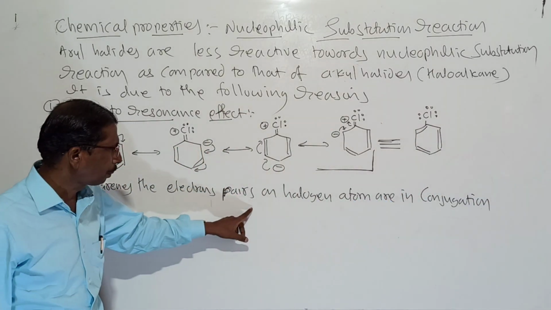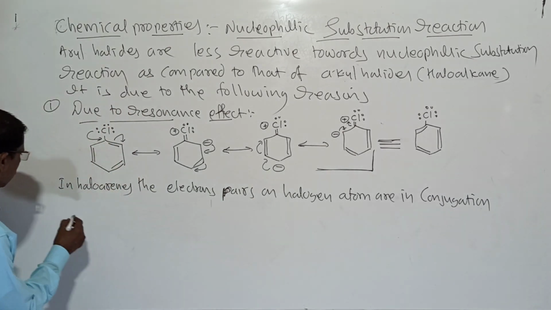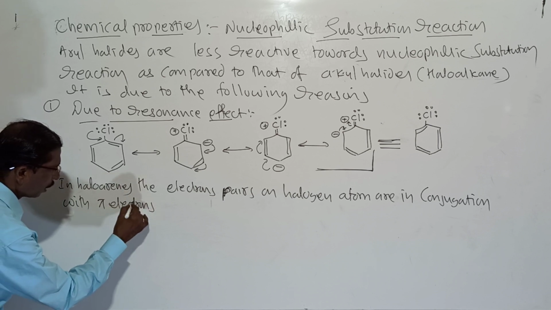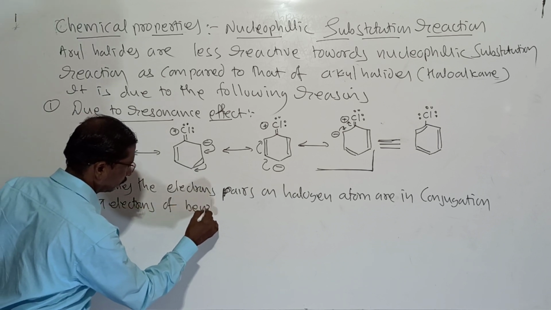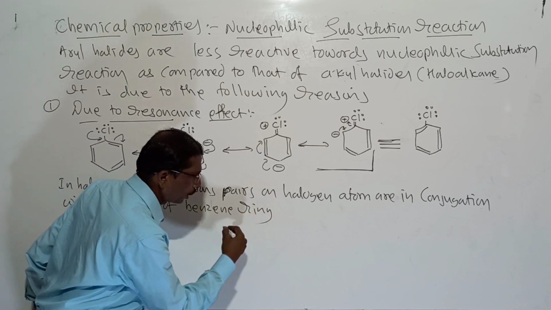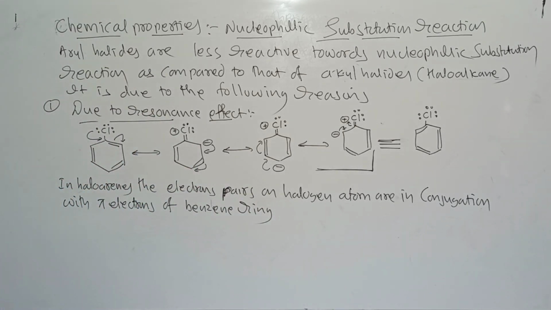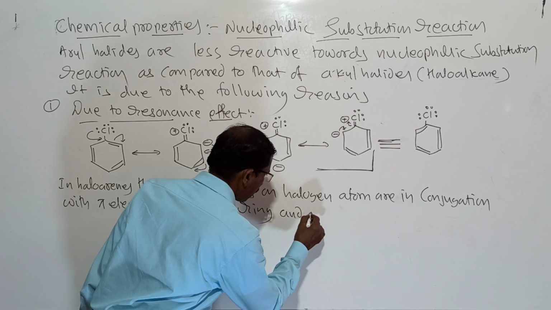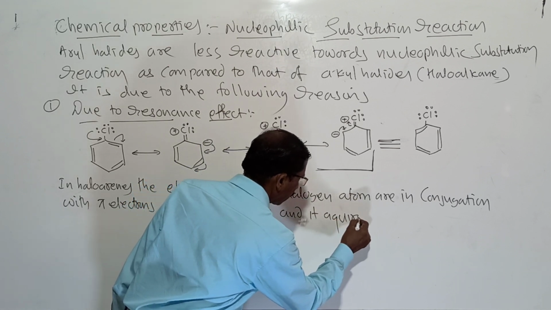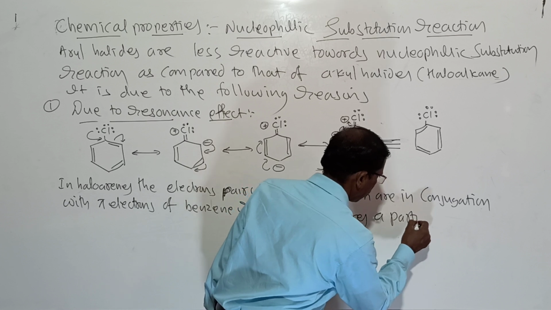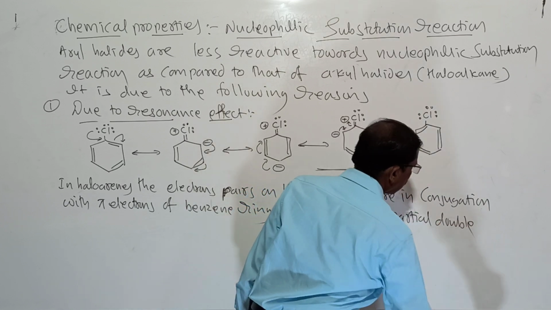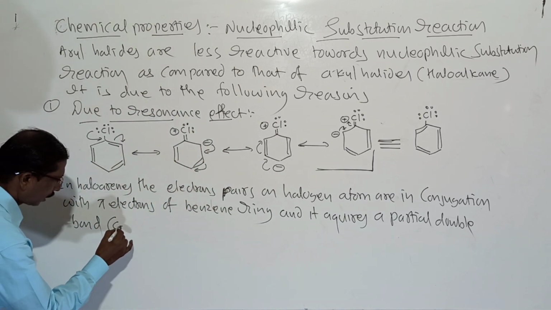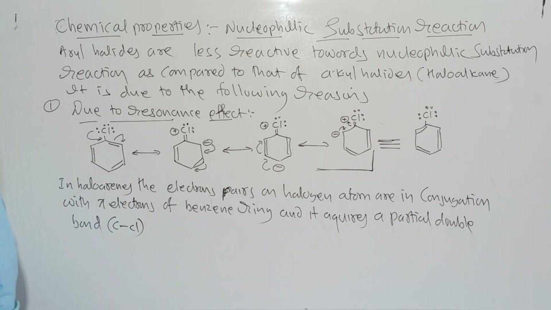In halogens, the electron pairs on the halogen atom are in conjugation with the pi electrons of the benzene ring, and it acquires a partial double bond, that is, the C-Cl bond has a partial double bond,